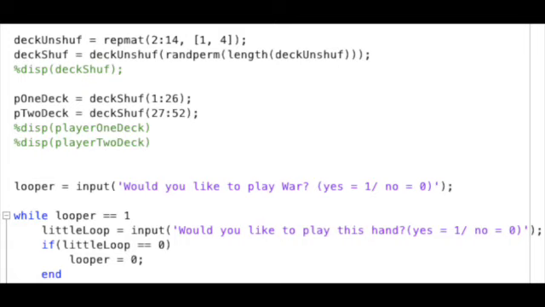We then employed a while loop to begin the game. The loop initiator we used is an input statement asking the individual if they want to play a hand. Within a while loop, we inserted if-else statements to determine which player wins each hand that's played. The player that wins a given hand adds all the cards played in that hand to their stack, and the player that loses that hand loses the cards they played from their stack.